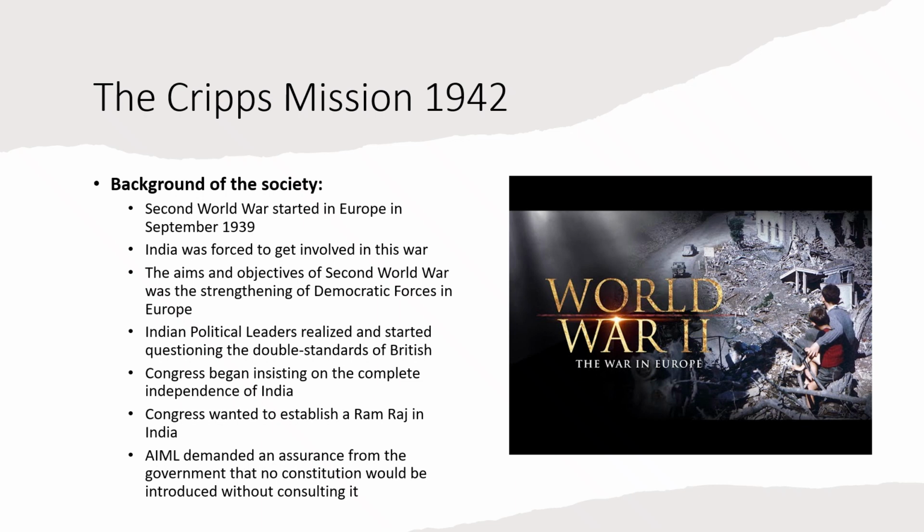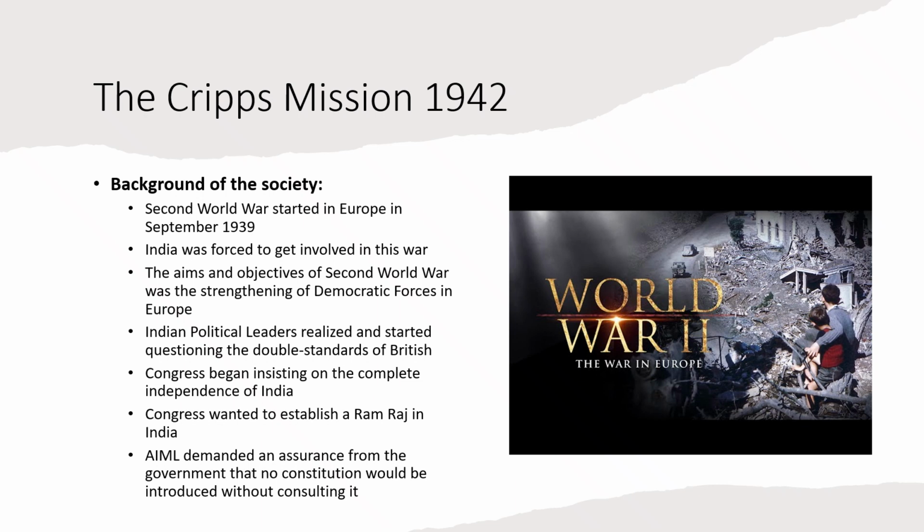Indian political leaders realized this and they started questioning the double standards of the British. They started saying that, okay, you're fighting for the strengthening of democratic forces in Europe, then why don't you let India become independent? You have colonized India for more than a century, so if you're fighting for democracy, then this thing should start from India. India should be democratic first of all.